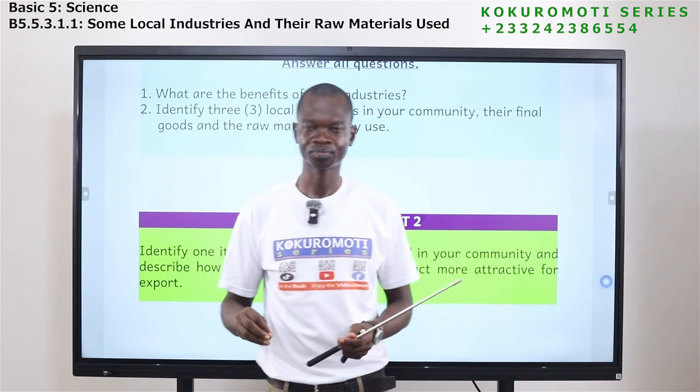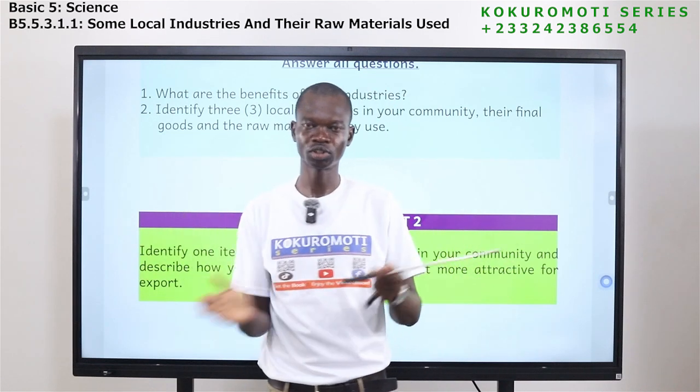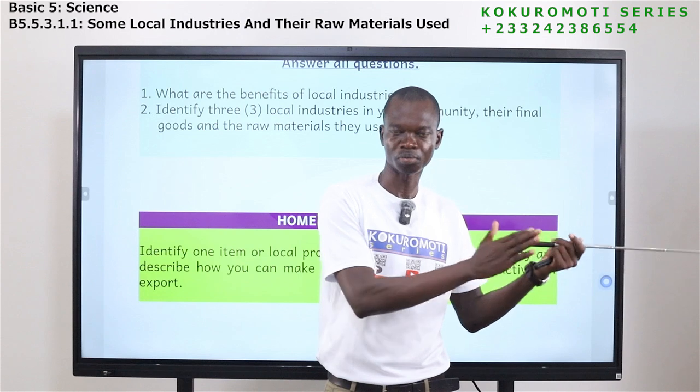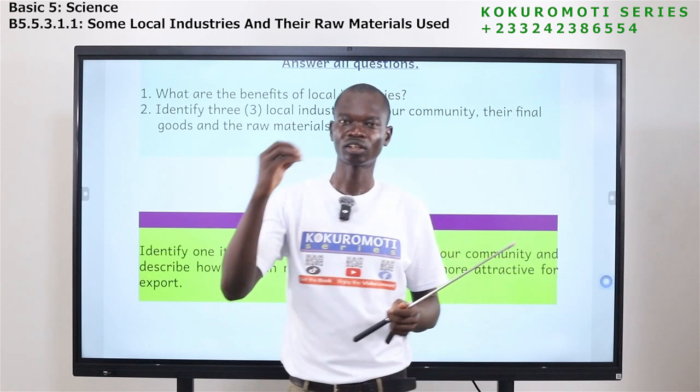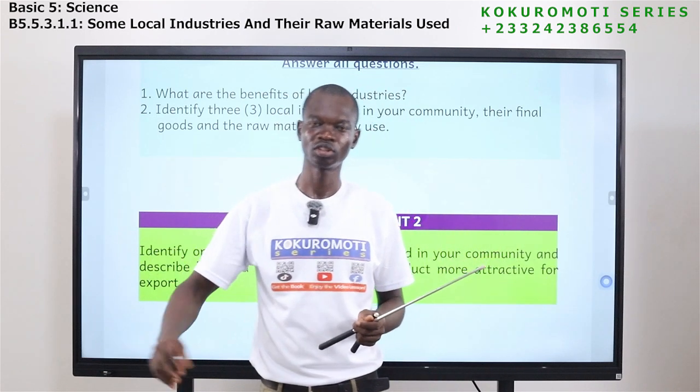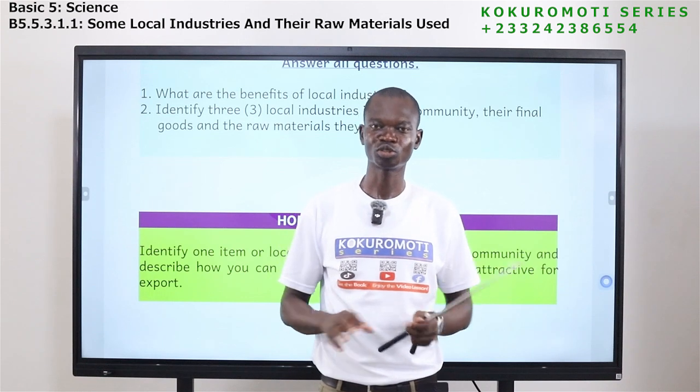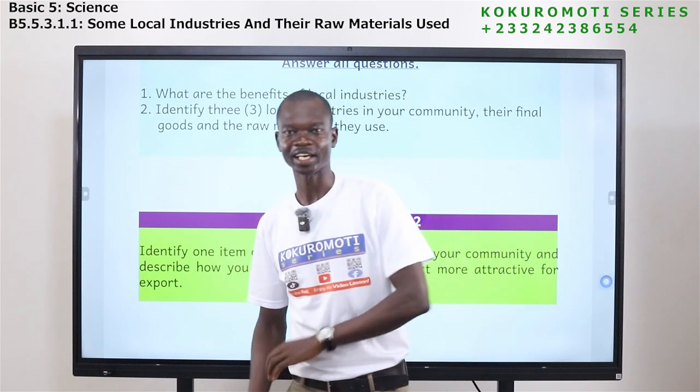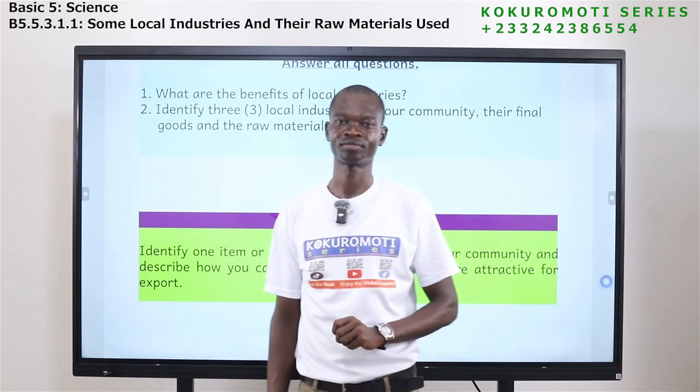Each of them, look for one that produces what? Goods or products. Look at what you can do to make the product so unique that you can export it to different countries.